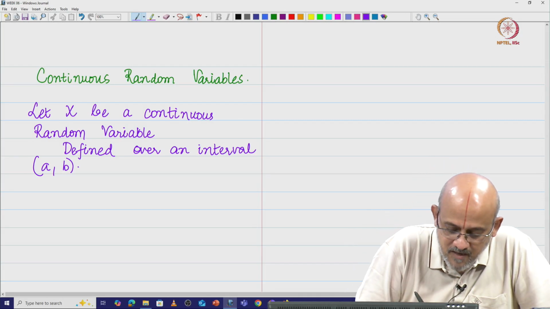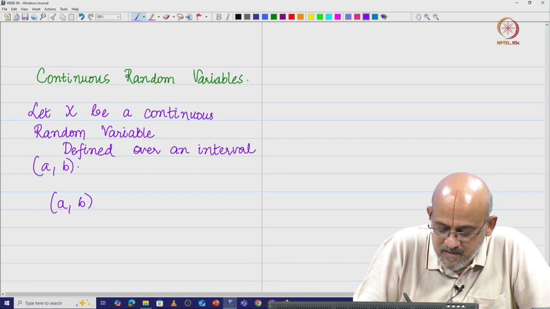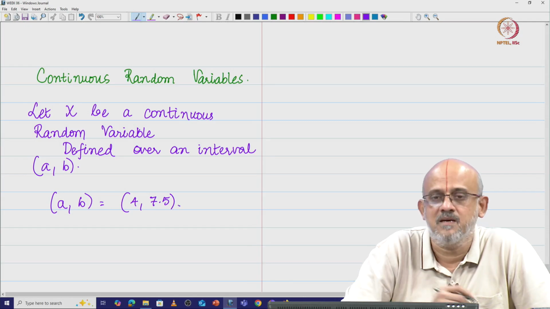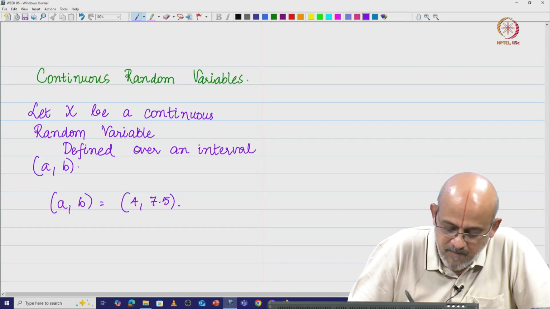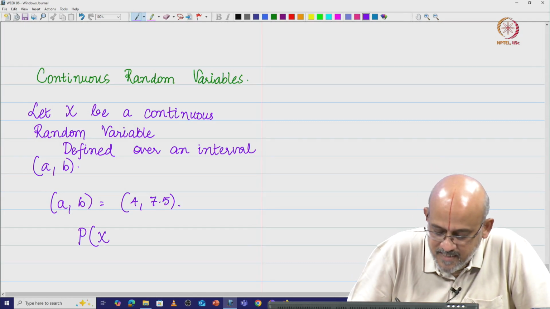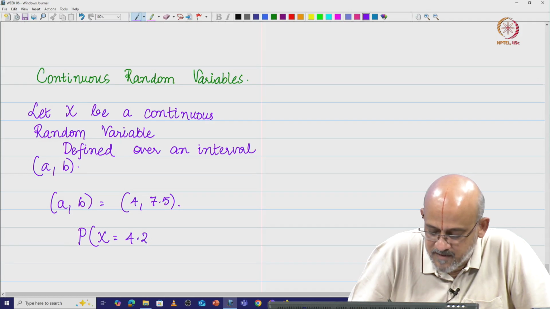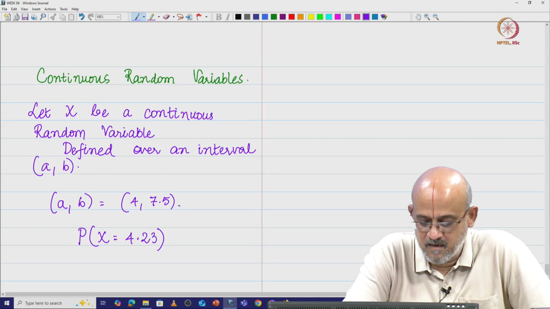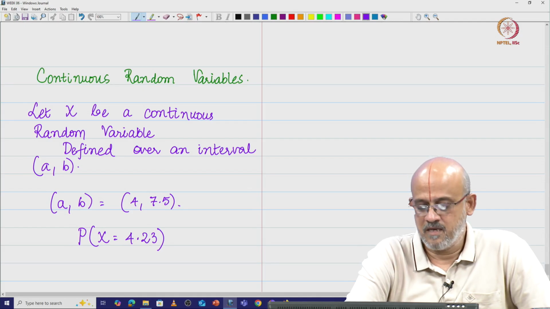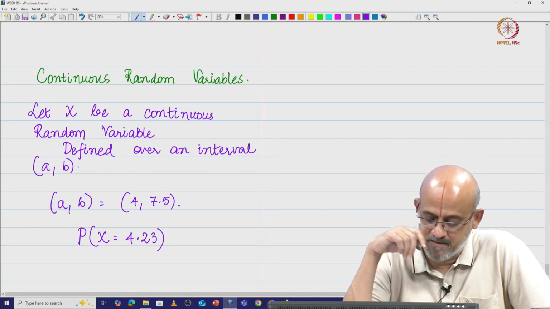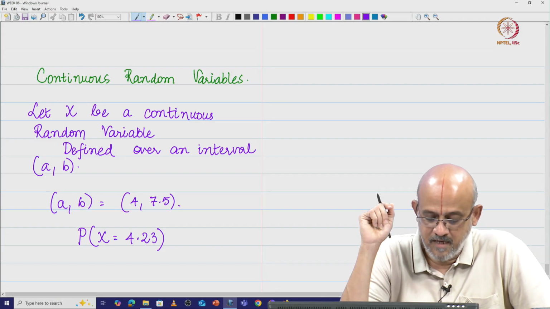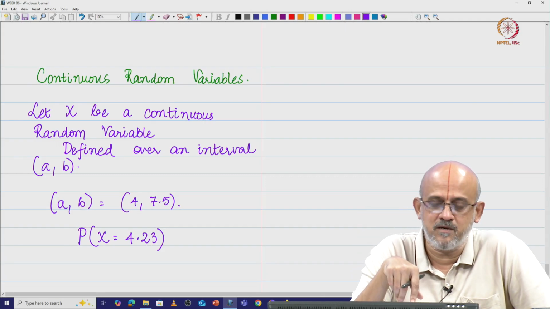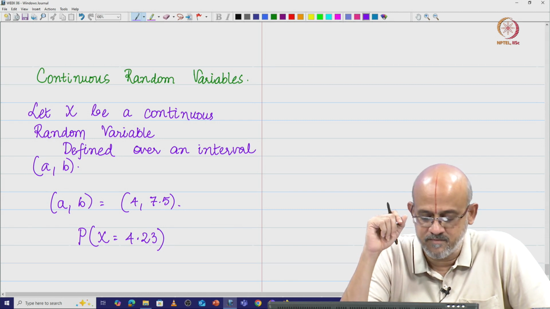For example, I give you (a, b) equal to (4, 7.5), and then I ask the probability of the random variable X taking the value, let us say, 4.23. Because you have uncountably infinitely many points, the probability mass concentrated at this particular point x equal to 4.23 is almost 0, right.